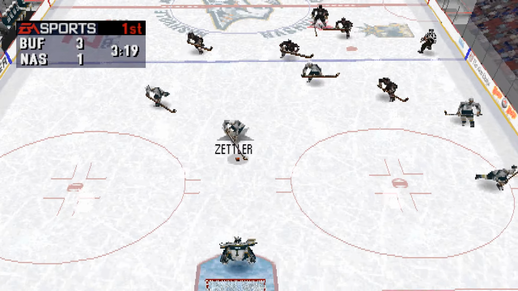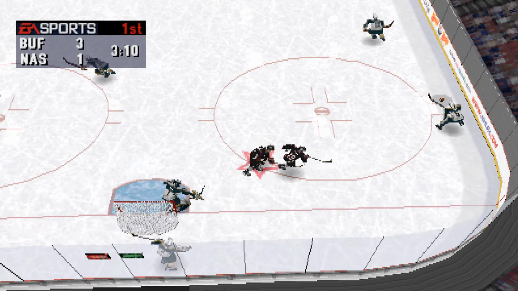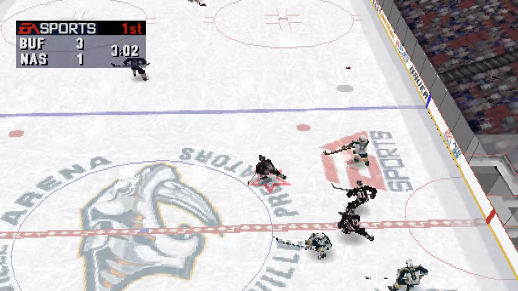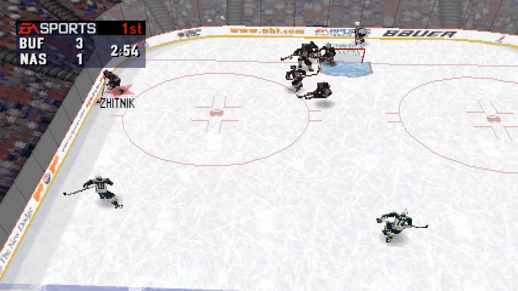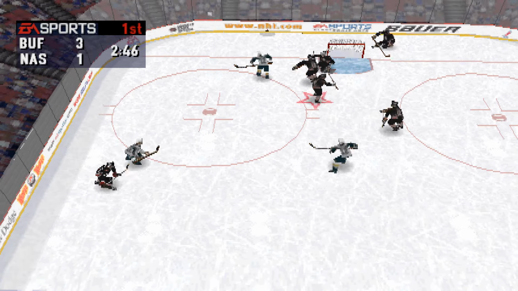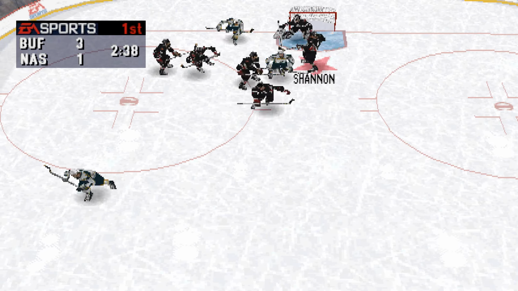Nashville has a fresh line on the ice. Buffalo leaves this line out for an awfully long shift. Fitzgerald flattened by Zhitnik. Nashville should be making a line change soon. Brunette knocks the puck away to Sikora. He took the shot to Brunette. The pass is intercepted by Shatan.